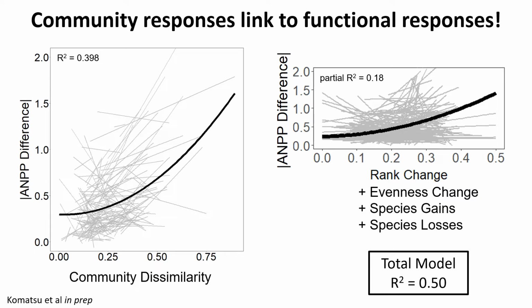And this is really remarkable because we know that if you add fertilizer to plots, if you add water to plots, or if you remove water, if you drought your plots, you're going to see physiological responses of these plants. And so the fact that 50% of the variance in our productivity difference in these global change experiments is being driven by these community changes is really remarkable. And I think it really touches on why it's so important to think about these community changes when we're thinking globally and trying to predict how ecosystem function is going to respond to global change going forward.